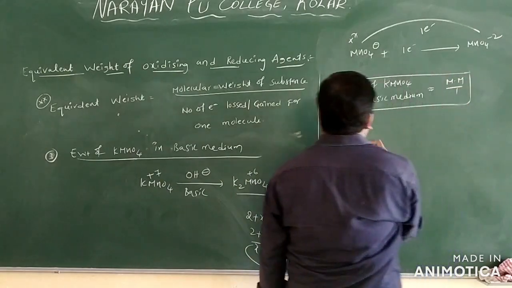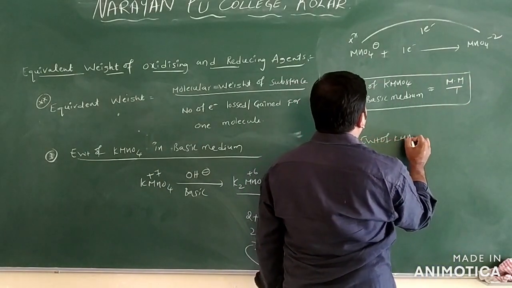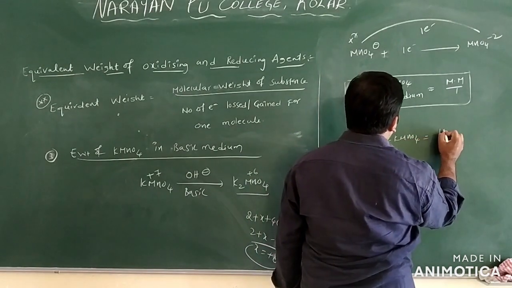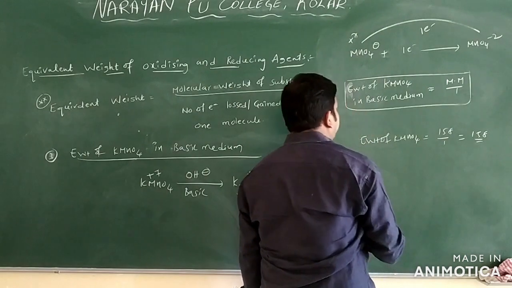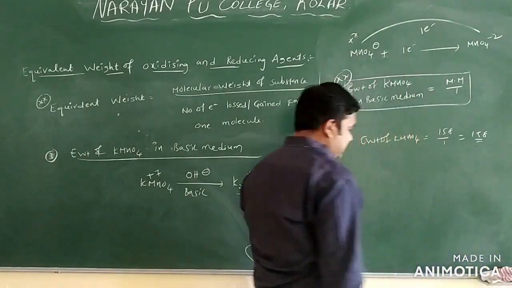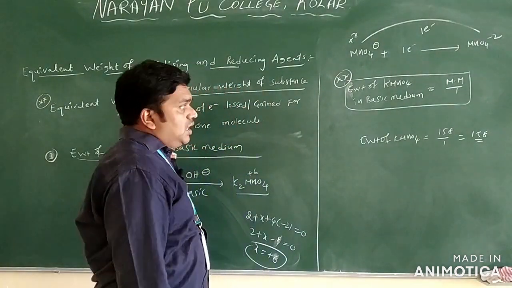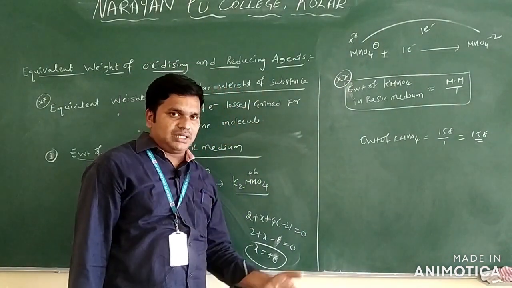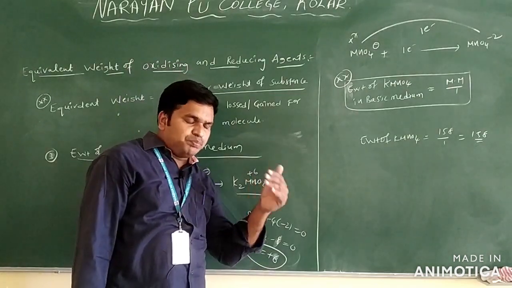The equivalent weight of KMnO4 is 158 by 1, that is 158 only. So this is regarding potassium permanganate, the equivalent weight calculations in acid medium, neutral or dilute alkali medium, and one more, strong basic medium.